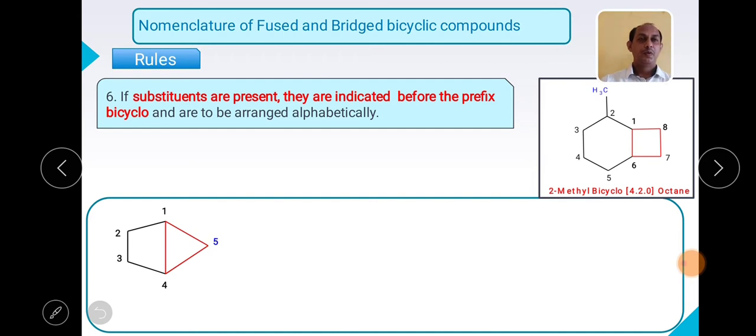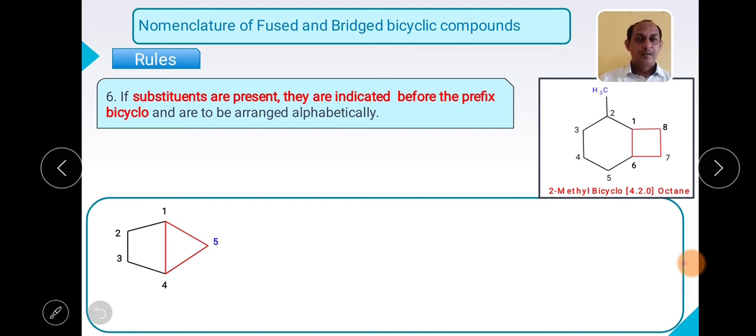Okay, for this particular compound, what is the name? 2-methyl bicyclo 4. Now the bracket. In the bracket what will we write? How many carbons are there in this particular ring? 1, 2, 3, 4. So that's why 4 in the largest ring. Then in this particular ring, how many carbons are there? 2. And in between the two common carbons, as there is no carbon present between the 1 number and 6 number, what can we write? 0. And then for the parent carbon atoms, we have to count the number of carbon atoms. How many carbon atoms are there? 8. So what will we write? Octane. So this is how we have to remember, right?